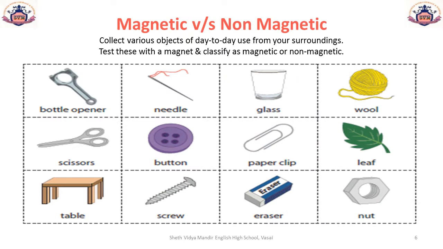Time for some DIY. Think about whatever you have learned till now. Look at the pictures and classify the objects into magnetic or non-magnetic. You can do this practically by collecting various day-to-day objects that are around you. Take a magnet and bring it closer to these objects to check whether they are magnetic or non-magnetic. Then note down what you have observed.